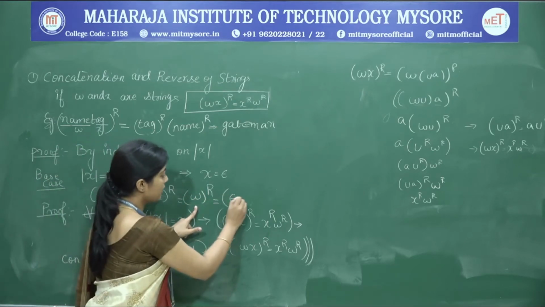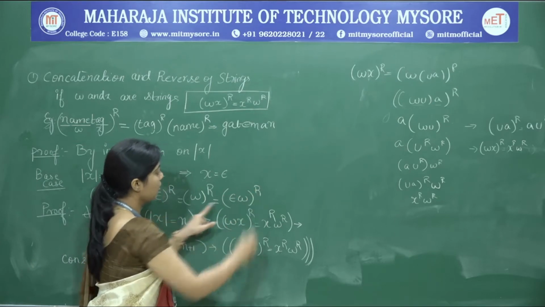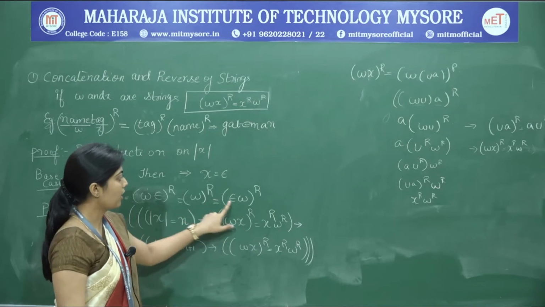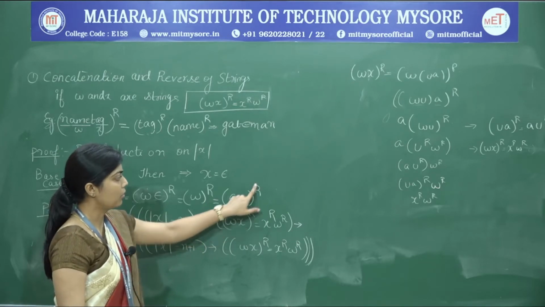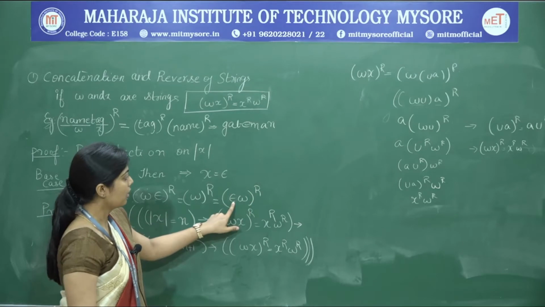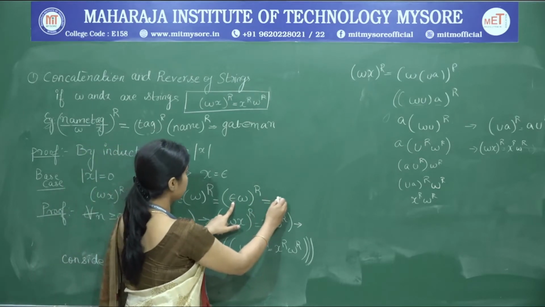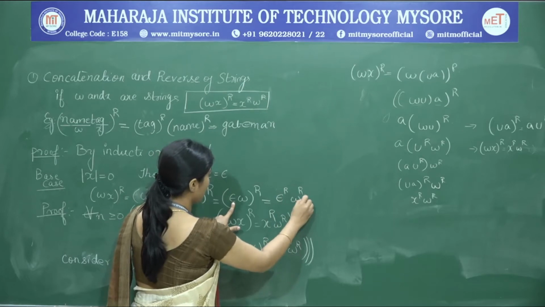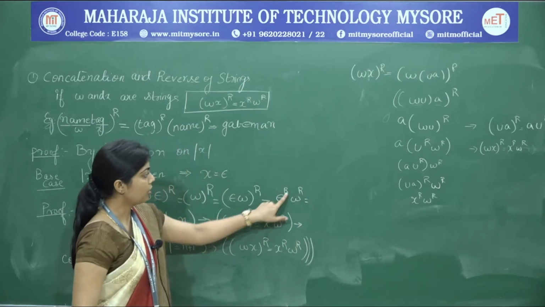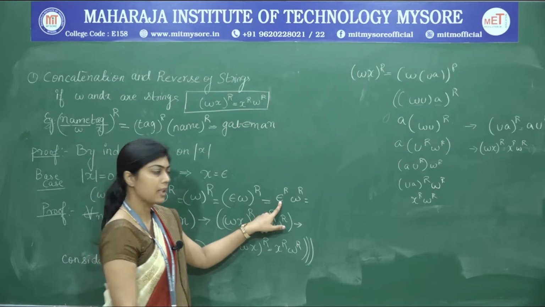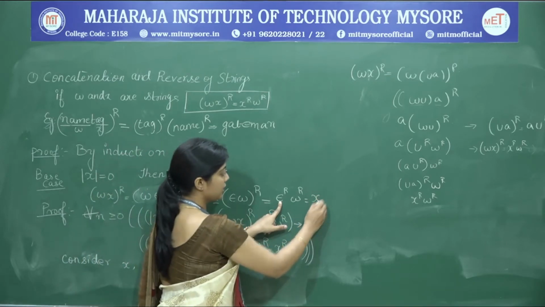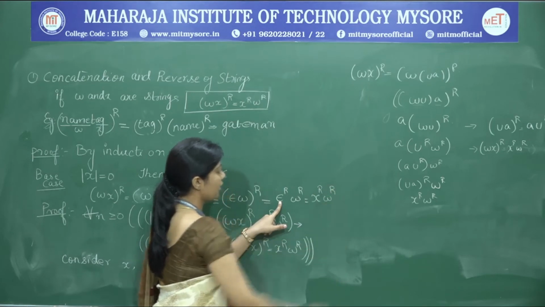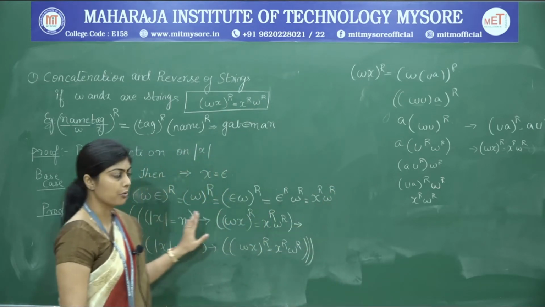Also we may write the same thing as (epsilon W) whole to the power of r. We are not changing the meaning. So W^r can also be written as (epsilon W) whole to the power of r. Here this is equal to epsilon to the power of r and W to the power of r. Now we replace epsilon by X because X is equal to epsilon. So X reverse and W reverse. This is what we are going to prove.